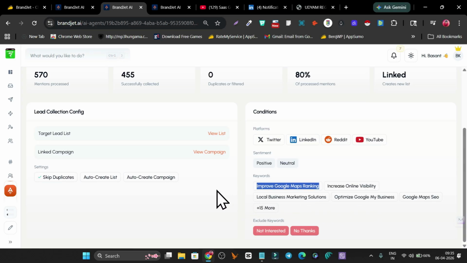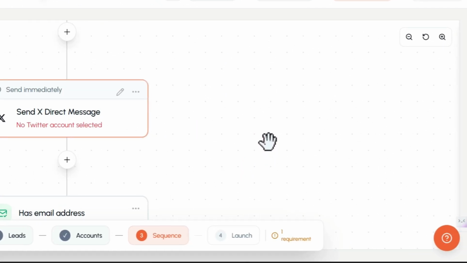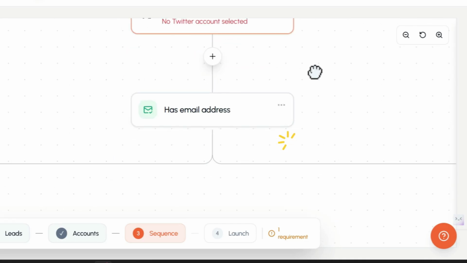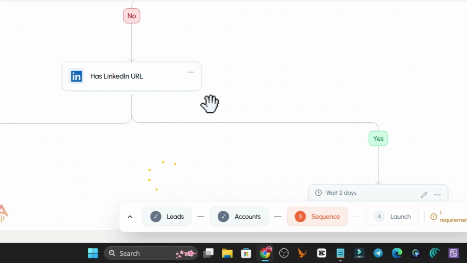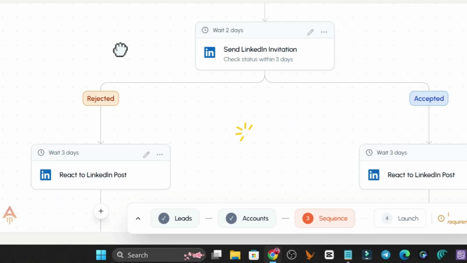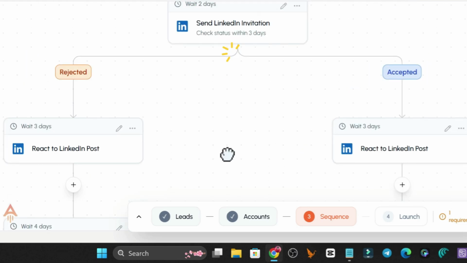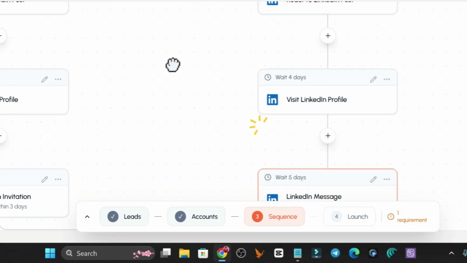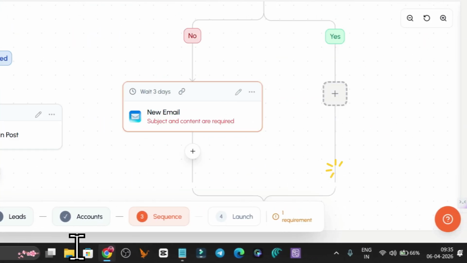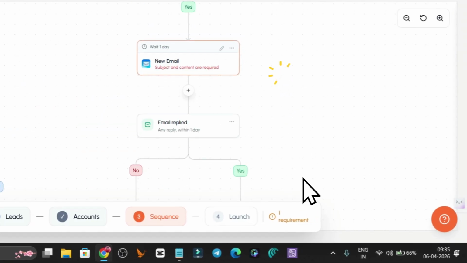Not only that, I have also added skip duplicates and auto list creation. This list is then automatically added to my campaign, and this is the campaign here, starting with the X message or Twitter message. Then the LinkedIn profile is checked, then a LinkedIn connection request is sent, then a post like, then the message is sent here. So this is the really advanced campaign I have launched.